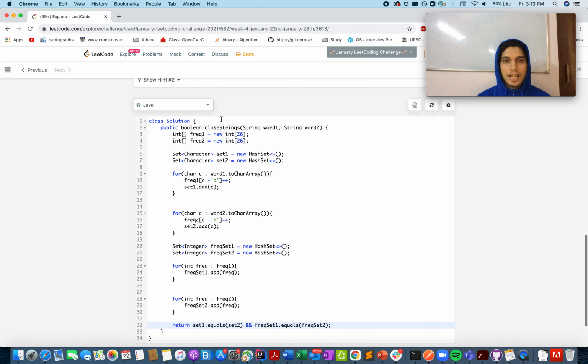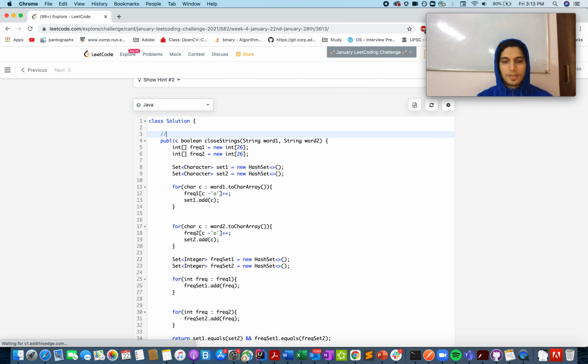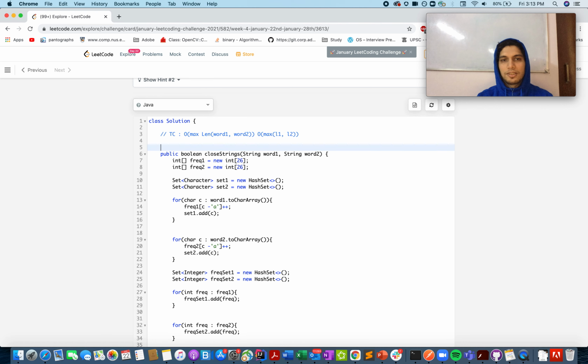Accepted. The time complexity of this approach is the max length of word 1, word 2. Another way of saying this, order of max of L1, L2, and the space complexity would be 26, because at max there could be 26 characters, so space is order of 1.